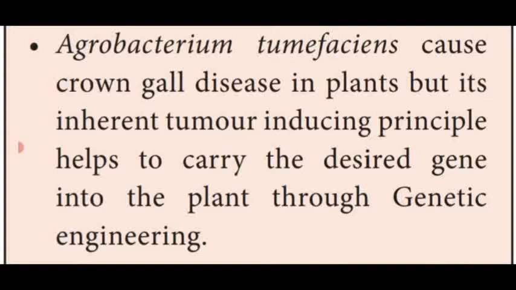Agrobacterium tumefaciens has the Ti plasmid, that is, the tumor inducing plasmid. With the help of this bacterium, we can identify the tumor causing genes and pass them to the next generation. That means the desired gene is removed and passed to the next generation by the genetic engineering process.